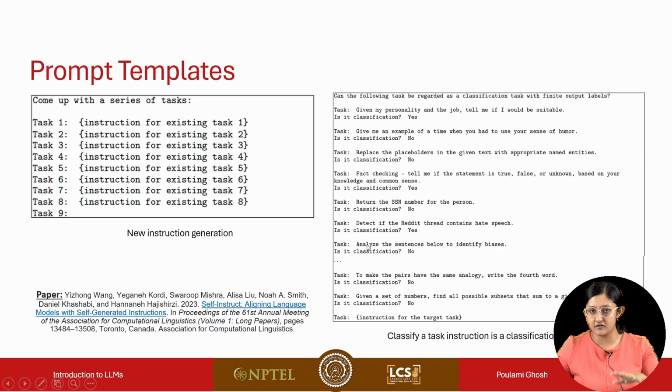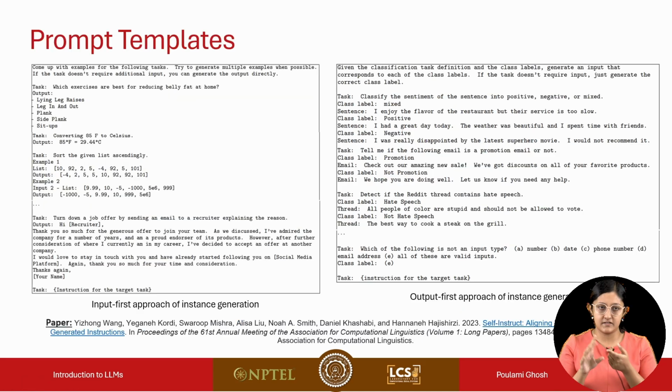And then finally, given all these examples, we pass to the language model the instruction for the target task, and it predicts whether it is a classification task or not. Till now, in step 1, we created the instruction. In step 2, we found out whether the task is a classification task or not.